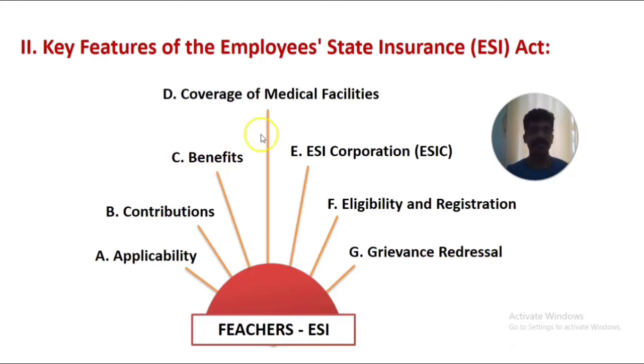Then the benefits availed by both employer and employees. Next is coverage of medical facilities by ESI Corporation. The ESI function is done by the Employee State Insurance Corporation. They have many medical facilities, hospitals, dispensaries, clinics, etc.